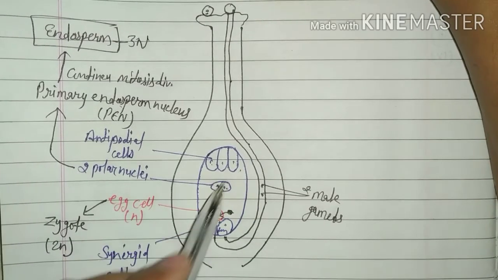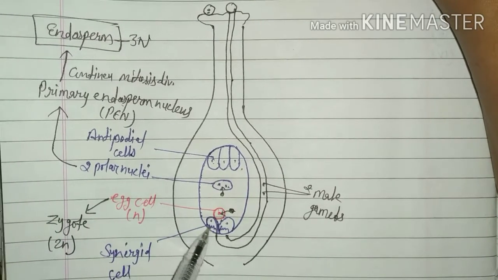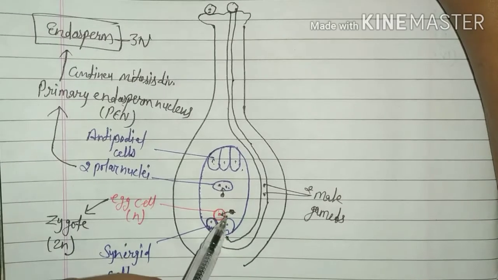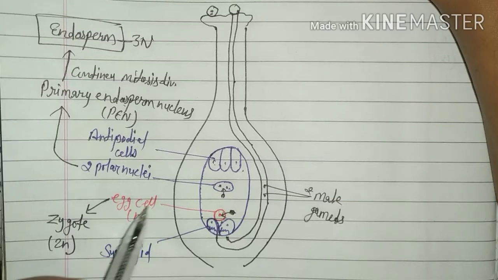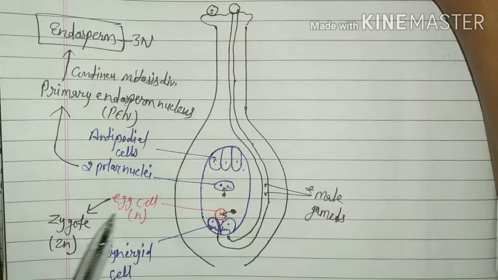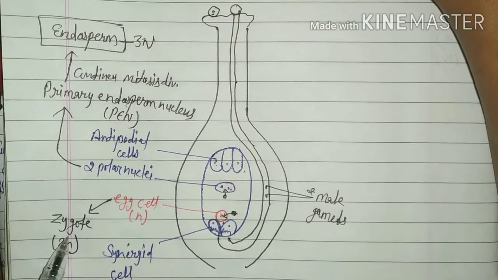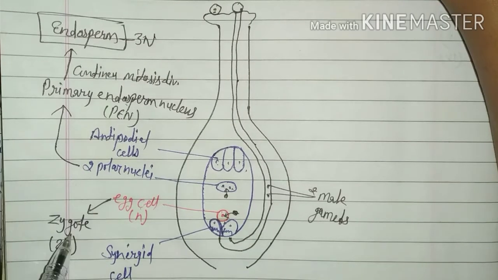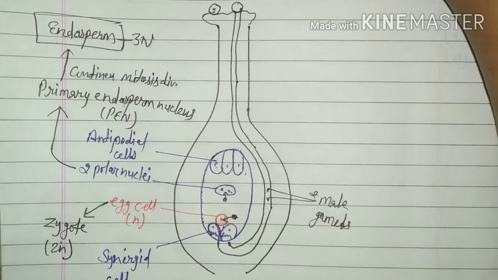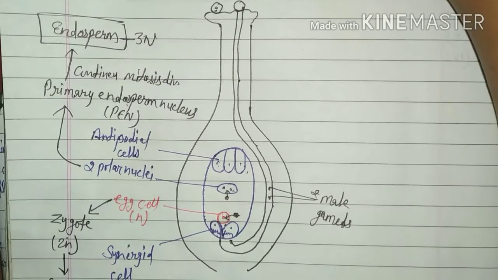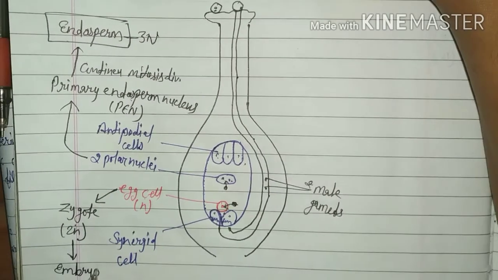The remaining cells, antipodal cells and synergid cells, are destroyed, and in the embryo sac only the egg cell develops into zygote. Further, the zygote gets nutrition from endosperm and converts into embryo.